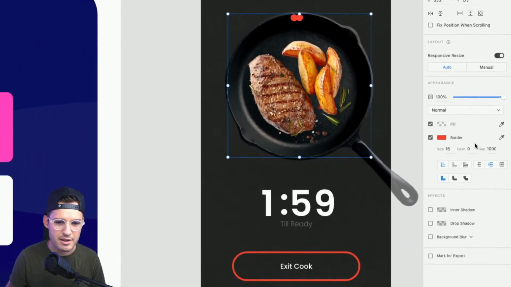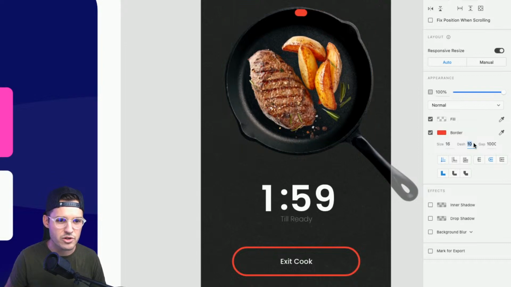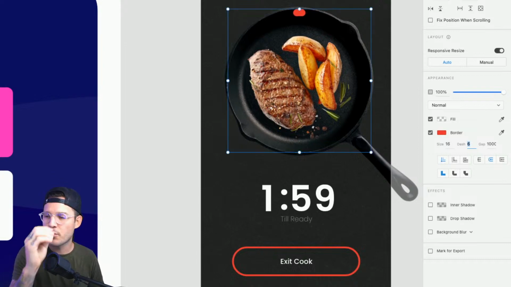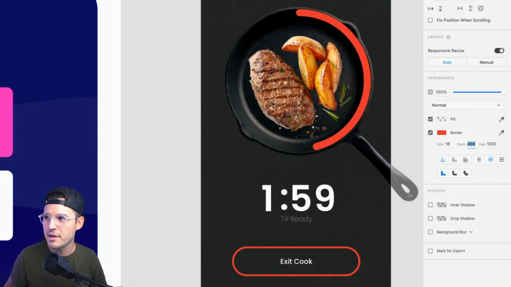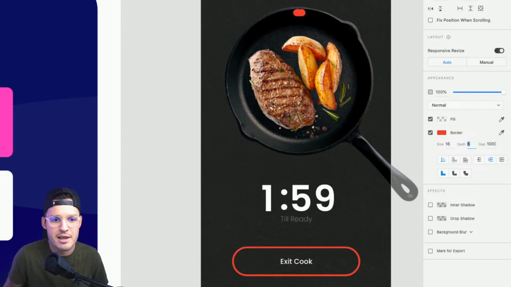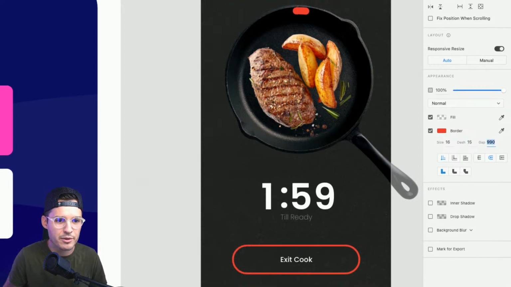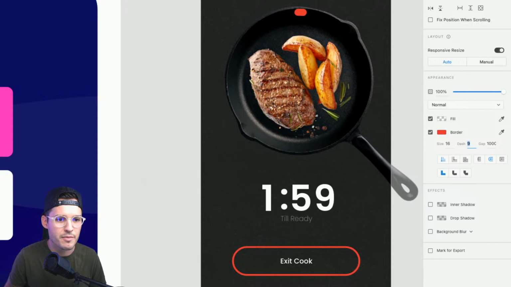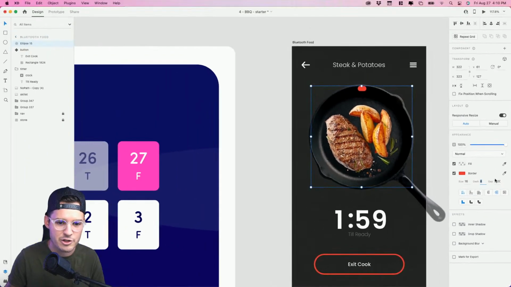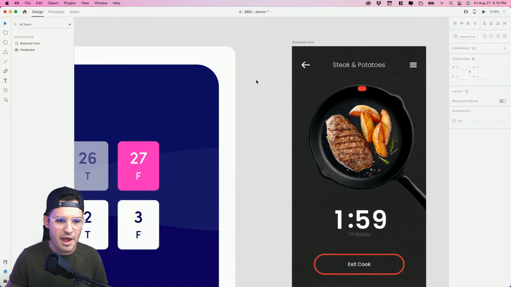So with that being done, now we can start messing with the dash. Perfect. That's where we start at the top. By raising the dash number, as we just run the number up, it's going to trace it around. It's actually kind of similar to Adobe After Effects if you've ever played with After Effects, okay? And you can keep messing with the gap a little bit. Maybe it's a little bit more, a little bit less, but 1,000 seems to always work for me. Okay, so I'm gonna move my, yeah, perfect, just like that. There's my dash, it's at 8 and gap at 1,000.